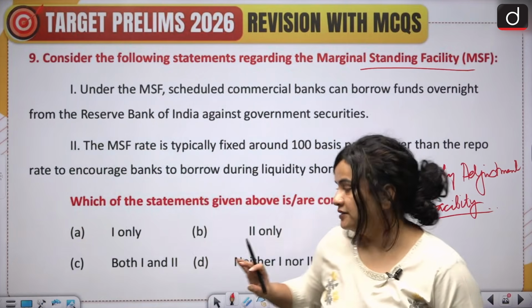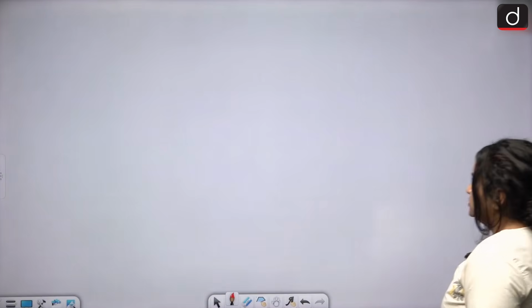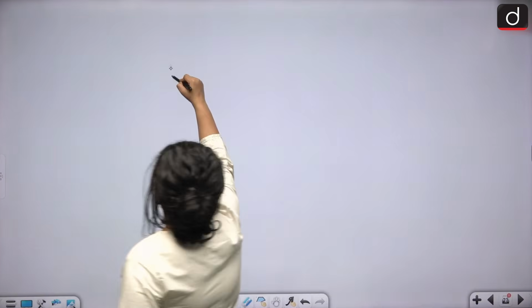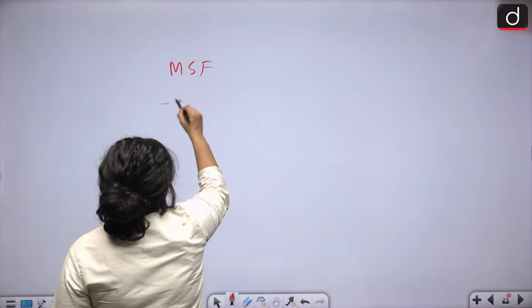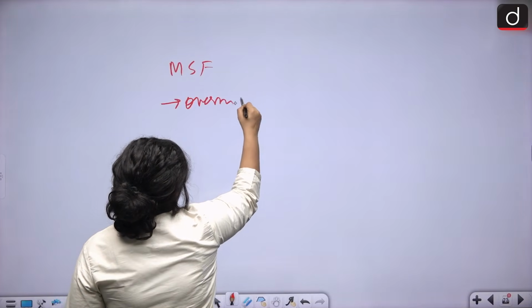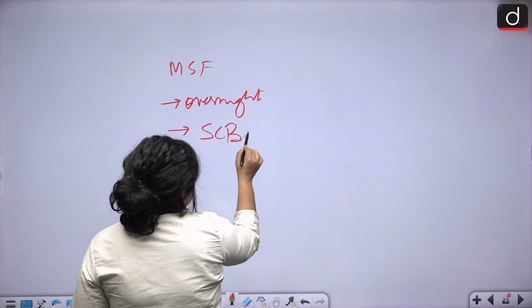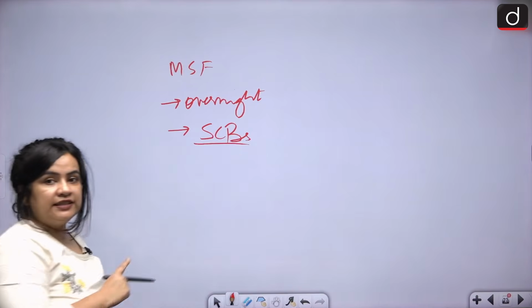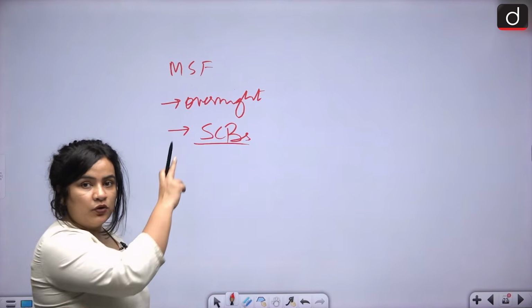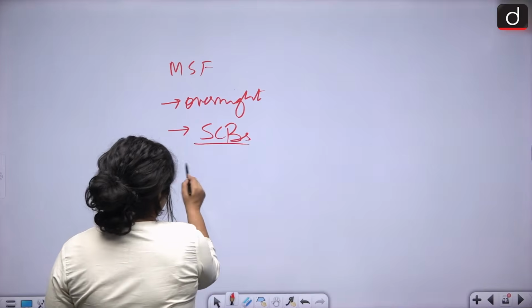Now, there are certain conditions. So, in case of MSF, these are basically overnight borrowings by scheduled commercial banks only. Only scheduled commercial banks can borrow this money from the RBI.